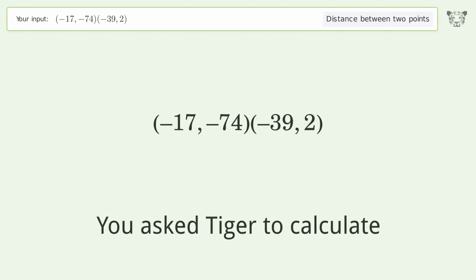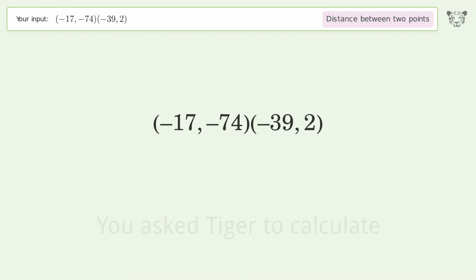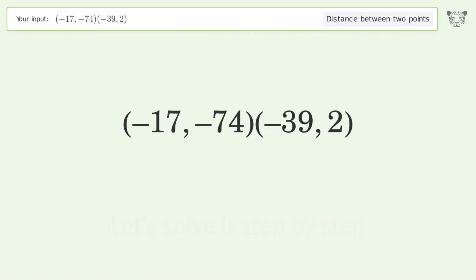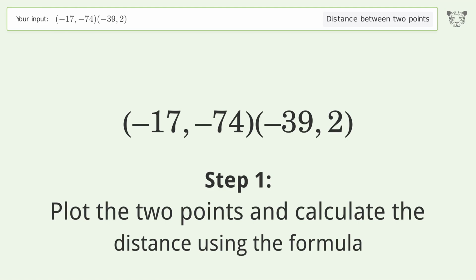You ask Tiger to calculate. This deals with the distance between 2 points. The distance between the 2 points is the square root of 6,260, or 79.12. Let's solve it step by step. Plot the 2 points and calculate the distance using the formula.